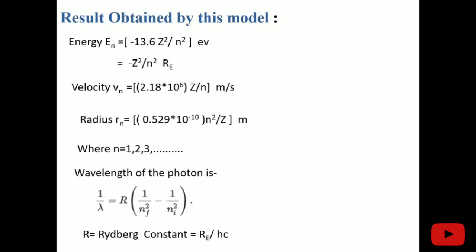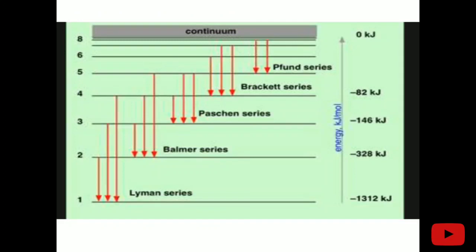Here I am giving the formula for the emission radiation of the electron. This is the spectrum which we get from the Bohr model, because with the help of the Bohr model, we get the main energy levels with n equal to 1, n equal to 2, n equal to 3, n equal to 4, and how the electron can make transitions from various energy levels to other energy levels. From that we get different series: the Lyman series, Balmer, Paschen, Brackett, and Pfund. These are the main five series which we get in this model.